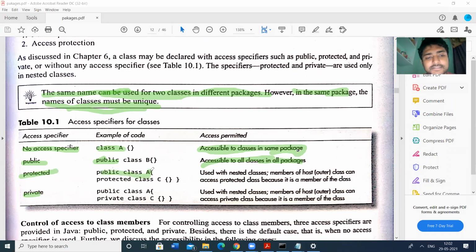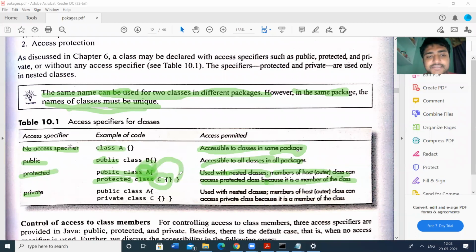Public class A is the class, and within it I have class C, declared as protected class C. If you use protected with nested classes, members of the outer class can access the protected class because it is a member of the class.